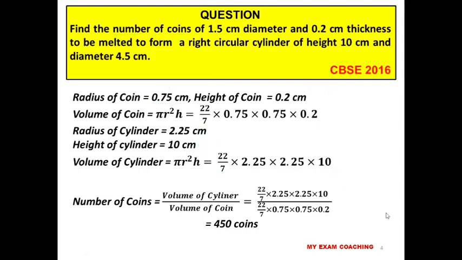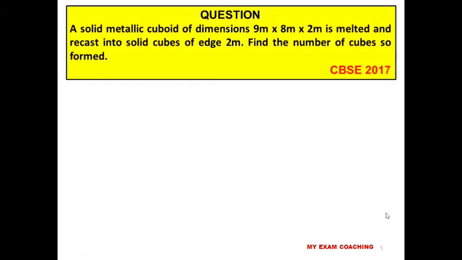Let us go to the next question. A solid metallic cuboid of dimensions 9 meter into 8 meter into 2 meter is melted and recast into solid cubes of edge 2 meter. Find the number of cubes so formed. Almost the same type of question, and this question was asked in the 2017 paper.